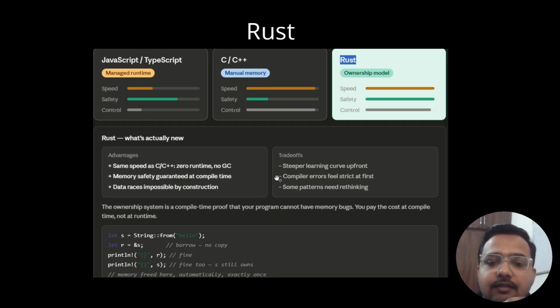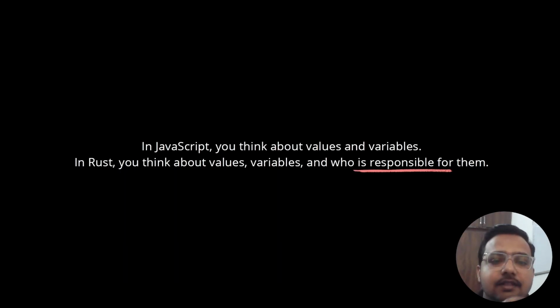There are a few trade-offs in Rust also, like a steeper learning curve upfront. To learn the Rust language is quite tougher as compared to other languages like Python or JavaScript. Some patterns need rethinking. Compiler errors feel strict at first, but in the end you will get to know that it is a good thing that the compiler throws an error whenever there is some bug. It is quite better than production going down, right? In JavaScript, you think about values and variables, but in Rust, you think about value, variable, and who is responsible for them. That is a mind shift we need to make, right?